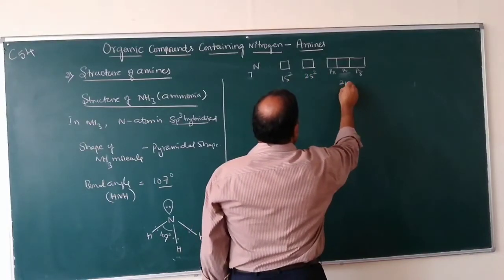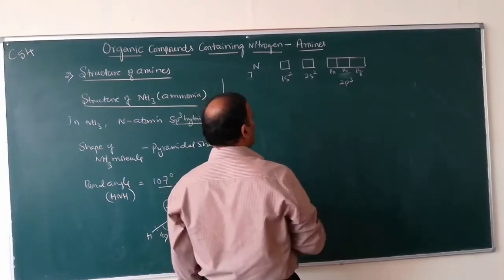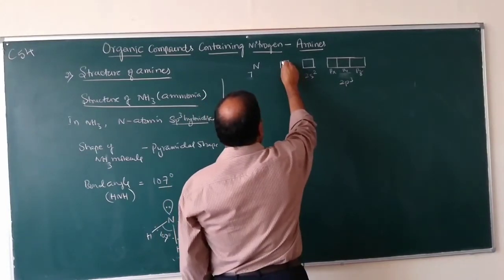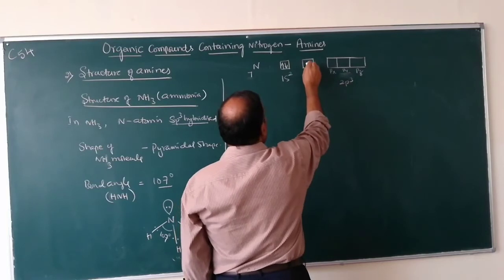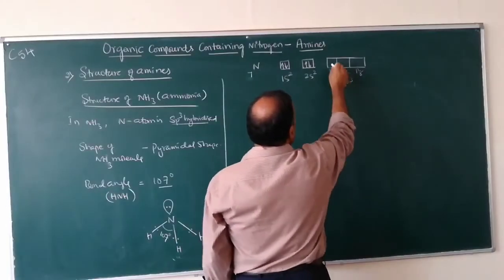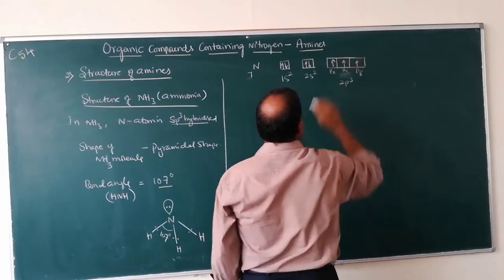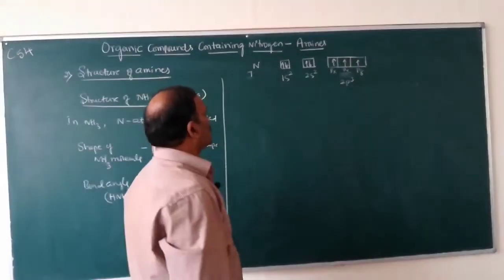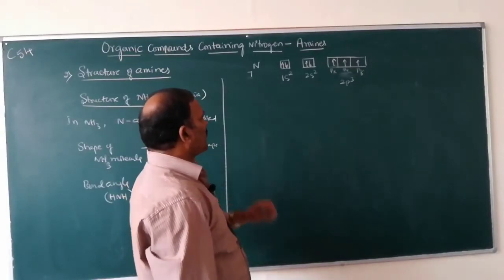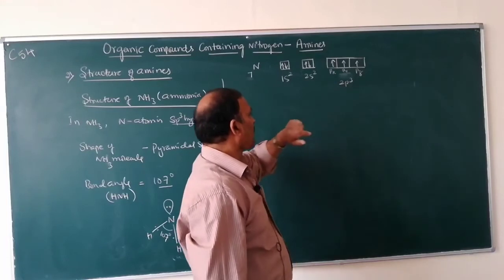1s2, 2s2, 2p3. How to write the electrons? This is 1s2, this is 2s2, and there are 3 electrons, px1, py1, pz1. So this is the electronic configuration of nitrogen, 1s2, 2s2, 2p3.